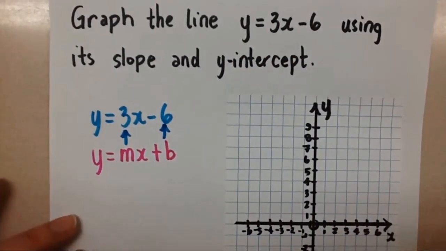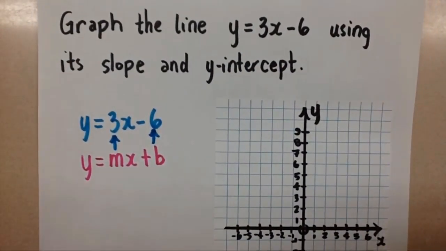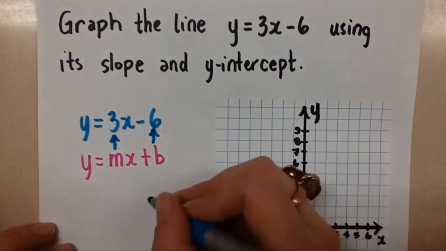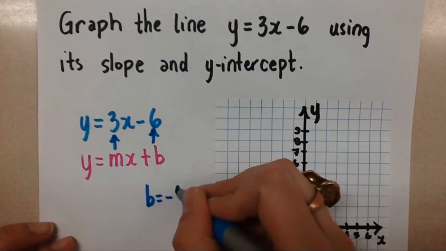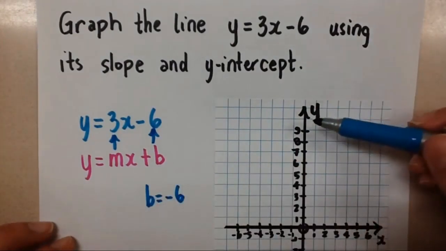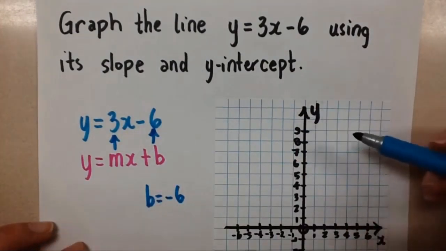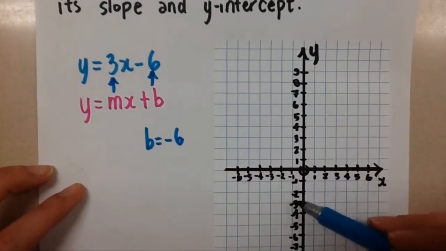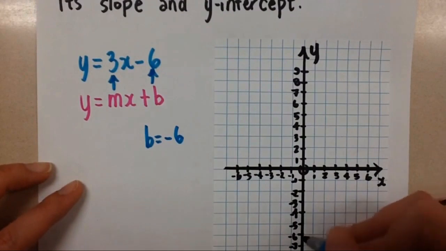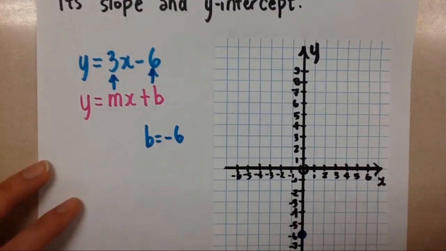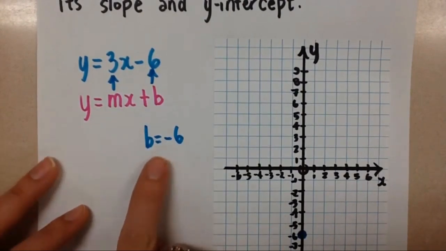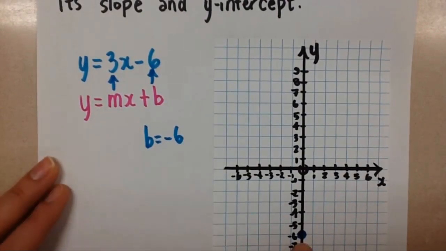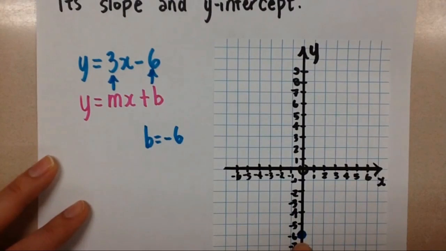So when we're graphing by hand, we want to always start with the y-intercept. That's our starting point. So if the y-intercept is negative 6, that means on the y-axis, the line will cross at negative 6. So let's go down here on the grid and put a point at y equals negative 6. So there's our y-intercept, that b value. The line has to cross there on the graph.